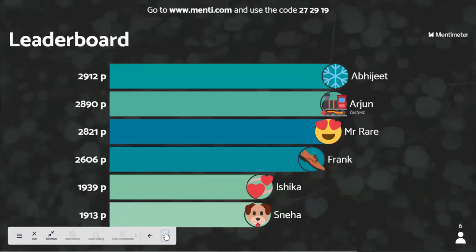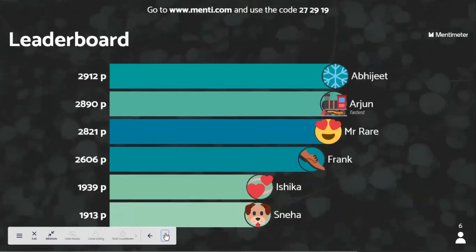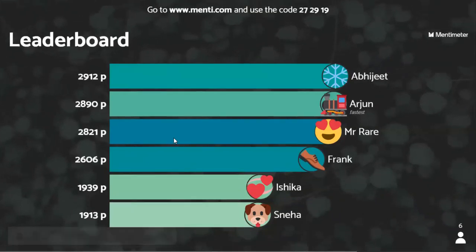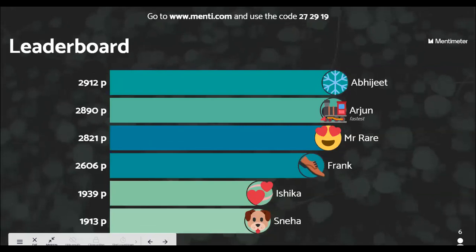Okay. First is Abhijit with 2912 points. Arjun, the fastest player with 2890 points. Third, Mr. Rare with 2821 points. Fourth, Frank with 2606 points. Fifth, Ishika with 1939 points. Sixth, Sneha with 1913 points. Good going, guys. Good going, especially to Abhijit. Arjun, very good.